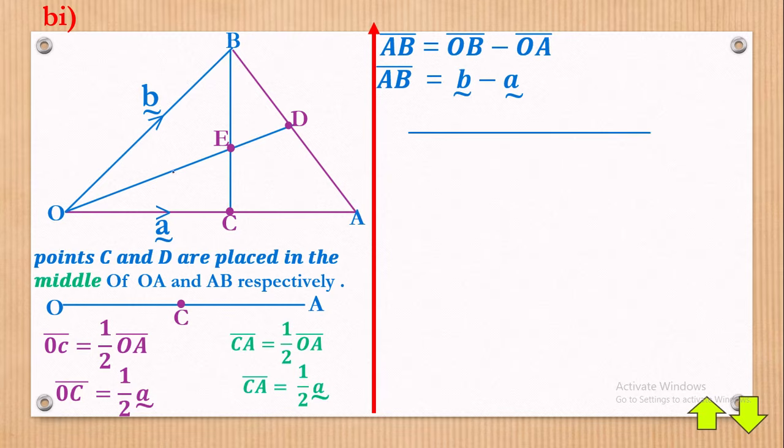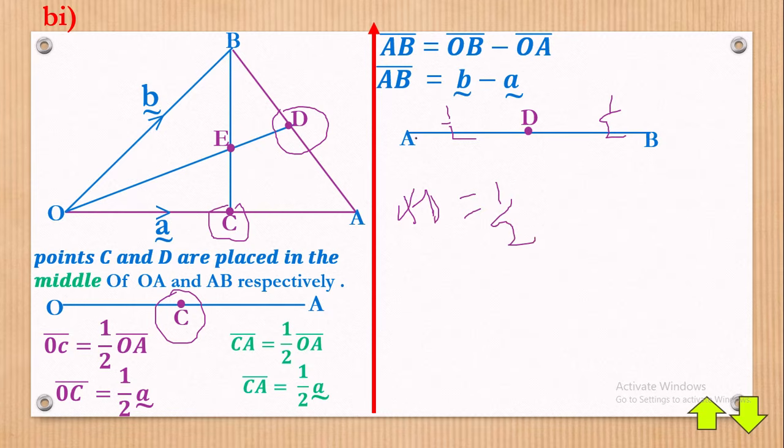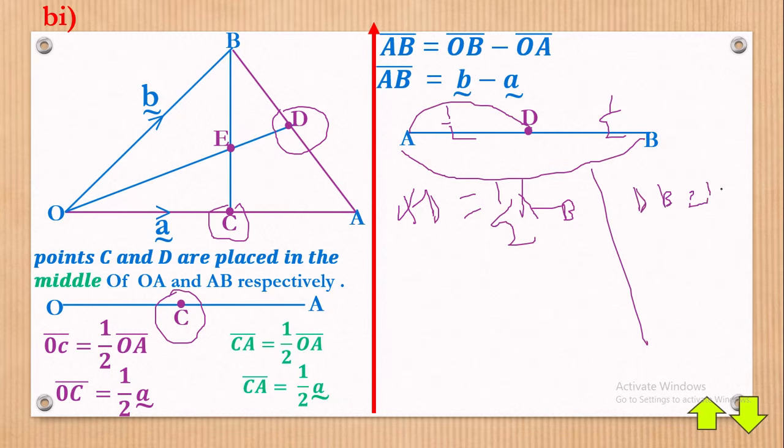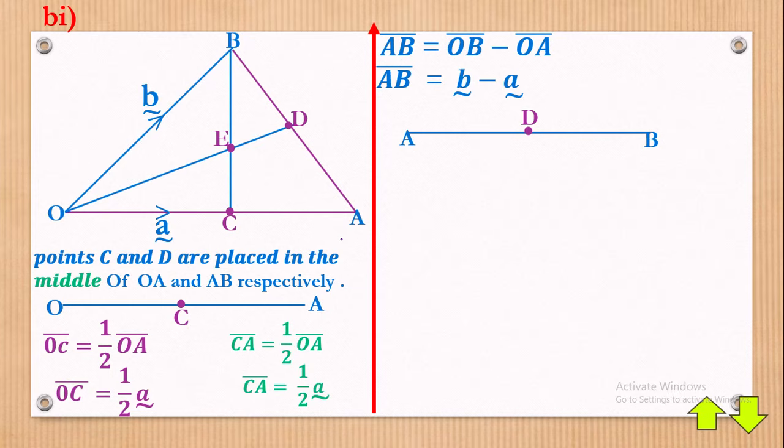Now with that, let's get our line drawn. Which line is that? Of course, remember we have dealt with the C, and we have it right here. Now I want to go deal with the D. Remember D also was in the middle, meaning that this side you have a half, and this side you have a half. So it means that AD will be equal to a half of the whole line AB. Hope you understand that. Then you have DB is equal to a half of the whole line AB. Then next you're just going to make substitutions. So let's get there. We shall have AD is equal to a half of AB.